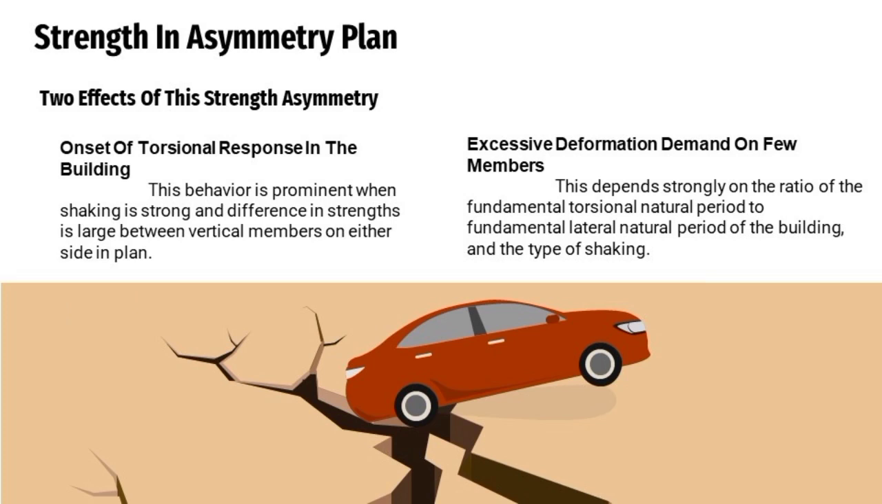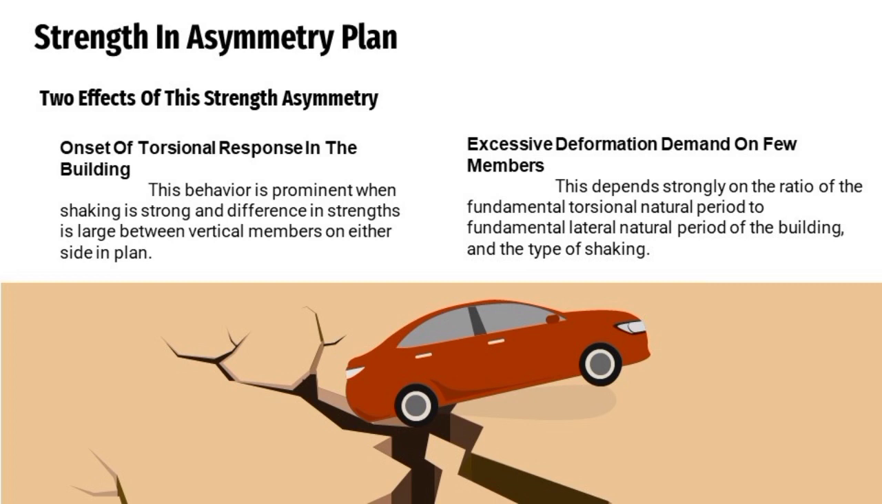Then, the next is strength asymmetry in plan. There are two effects of this strength asymmetry. The first is the onset of torsional response in the building. This behavior is prominent when shaking is strong and the difference in strengths is large between vertical members on either side in plane. The second is the excessive deformation demand on a few members, which depends strongly on the ratio of the fundamental torsional natural period to the fundamental lateral natural period of the building and the type of shaking.